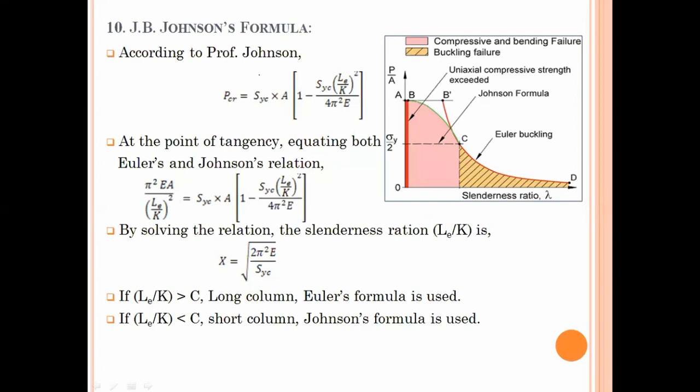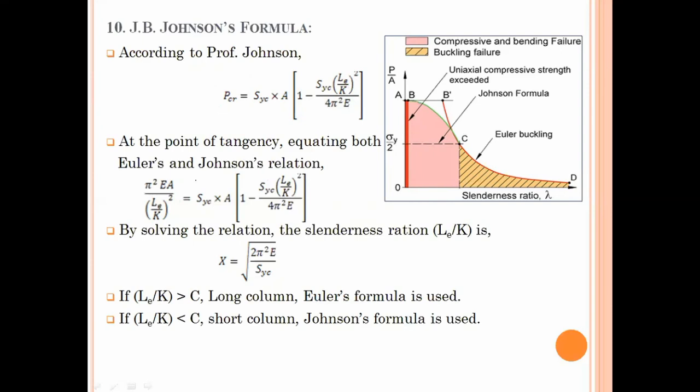According to Professor Johnson, he derived a relation: critical load is equal to SYC into A, bracket 1 minus SYC upon LE by K whole square over 4 pi square E. Here, SYC stands for the yield strength in compression for the given material, A is the cross-sectional area, LE is the effective length that we have already discussed, K is the radius of gyration, and E is the Young's modulus for the given column material. So this is Professor Johnson's formula.